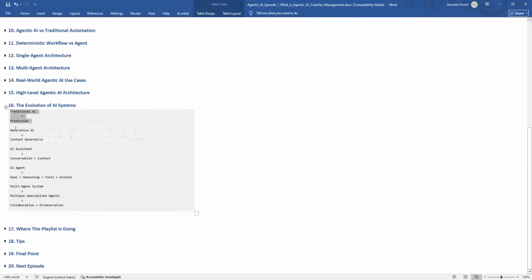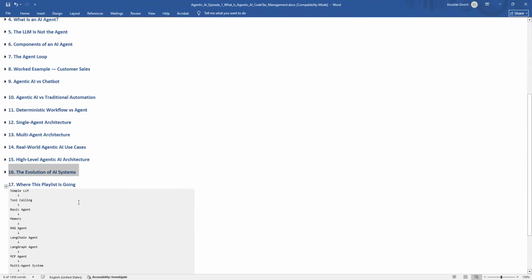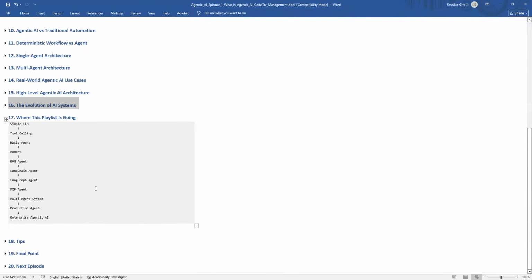The traditional AI, then the generative AI, AI assistant, then AI agent, multiple agent systems. Okay. So next, now let me show you where we are going.